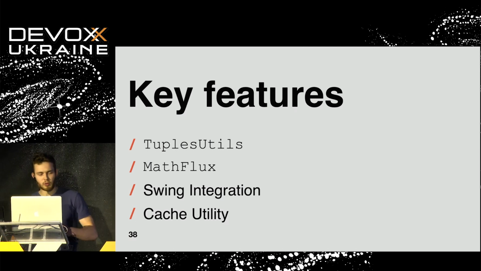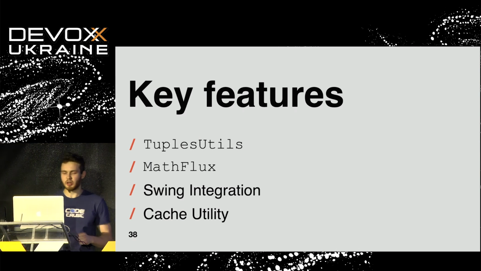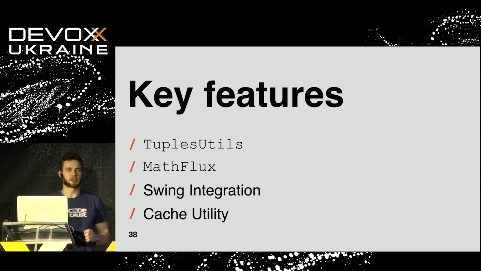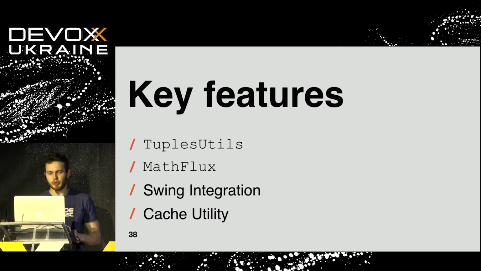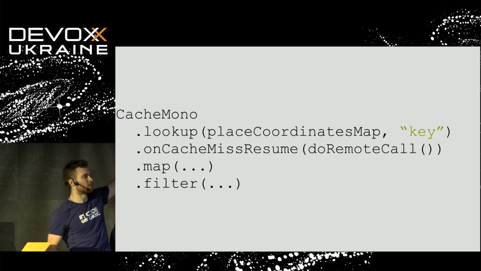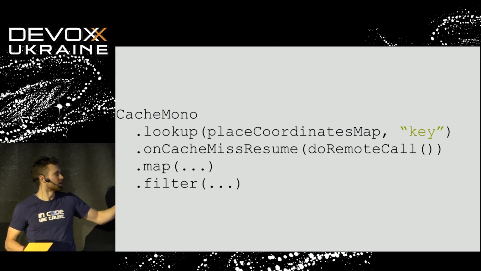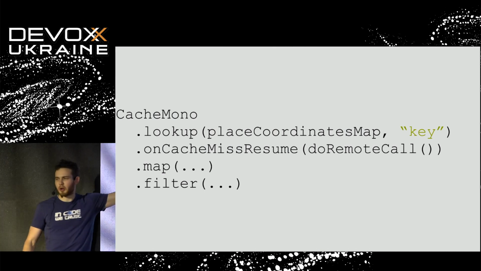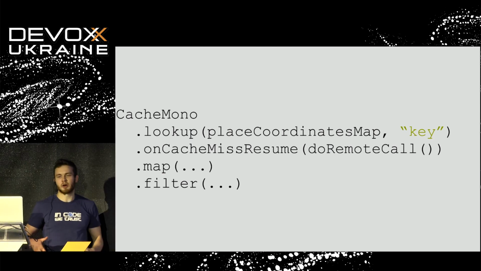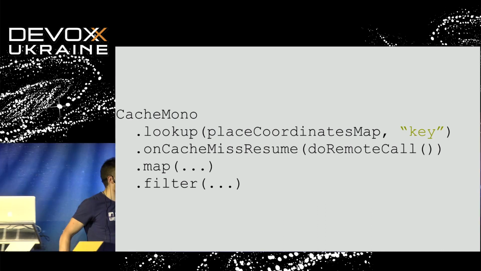This is a UI project for building forms and form applications. But the most important, Reactor Extra brings us an ability to work with cache, which is really, really useful. For example, Reactor Extra allows us to build the following construction. Suppose we have a map in which we would like to cache something, so we look up the following key in that map, and if we find it, we send it downstream and process the result asynchronously and non-blockingly using that API.